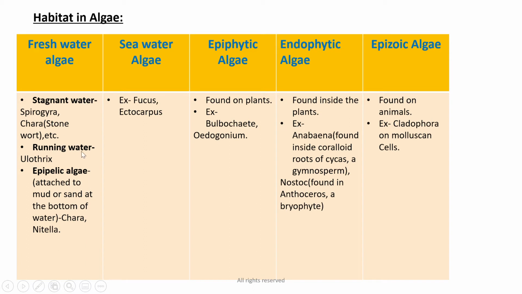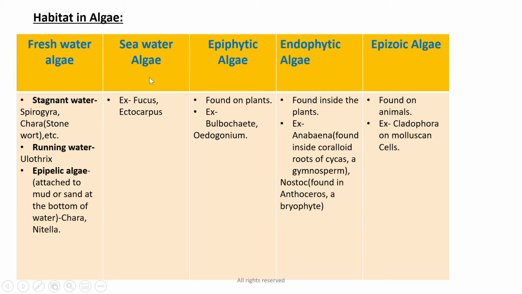In running water, we can find Ulothrix. Epipelic algae are those which are attached to mud or sand at the bottom of water. For example, Chara and Nitella. These examples are important from the point of view of exams. Direct questions come with these examples.